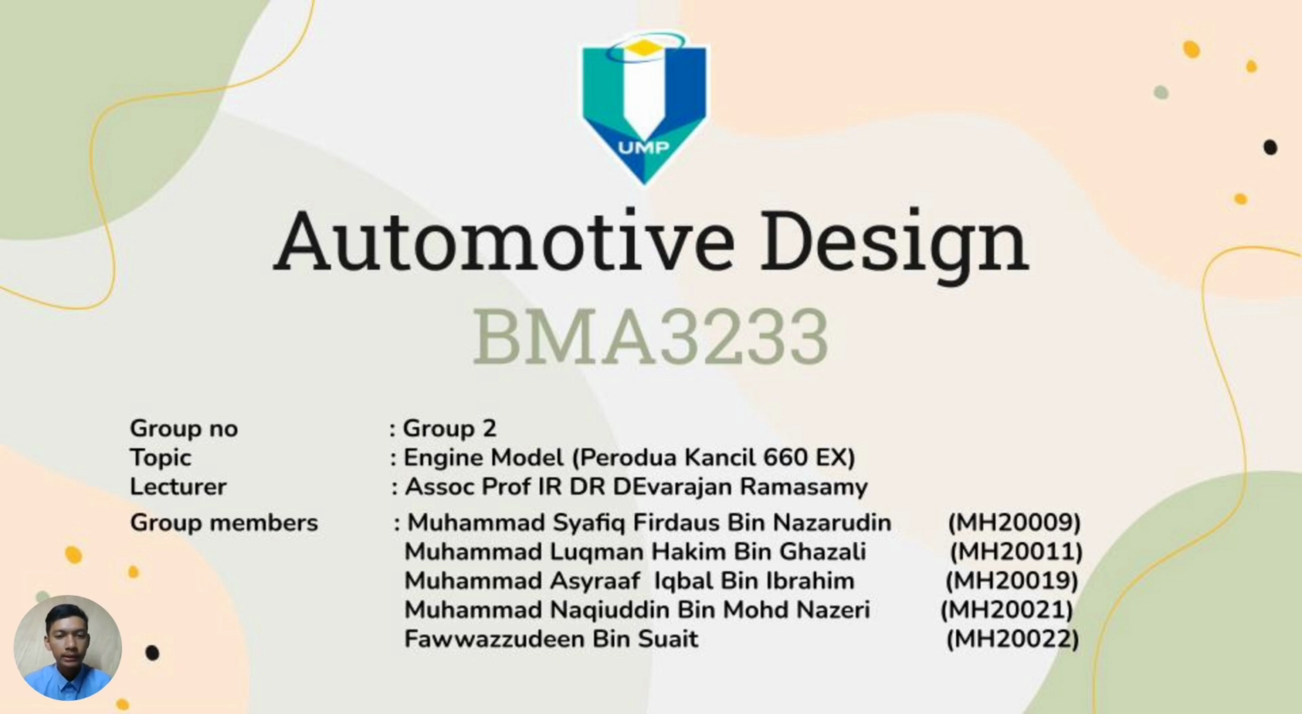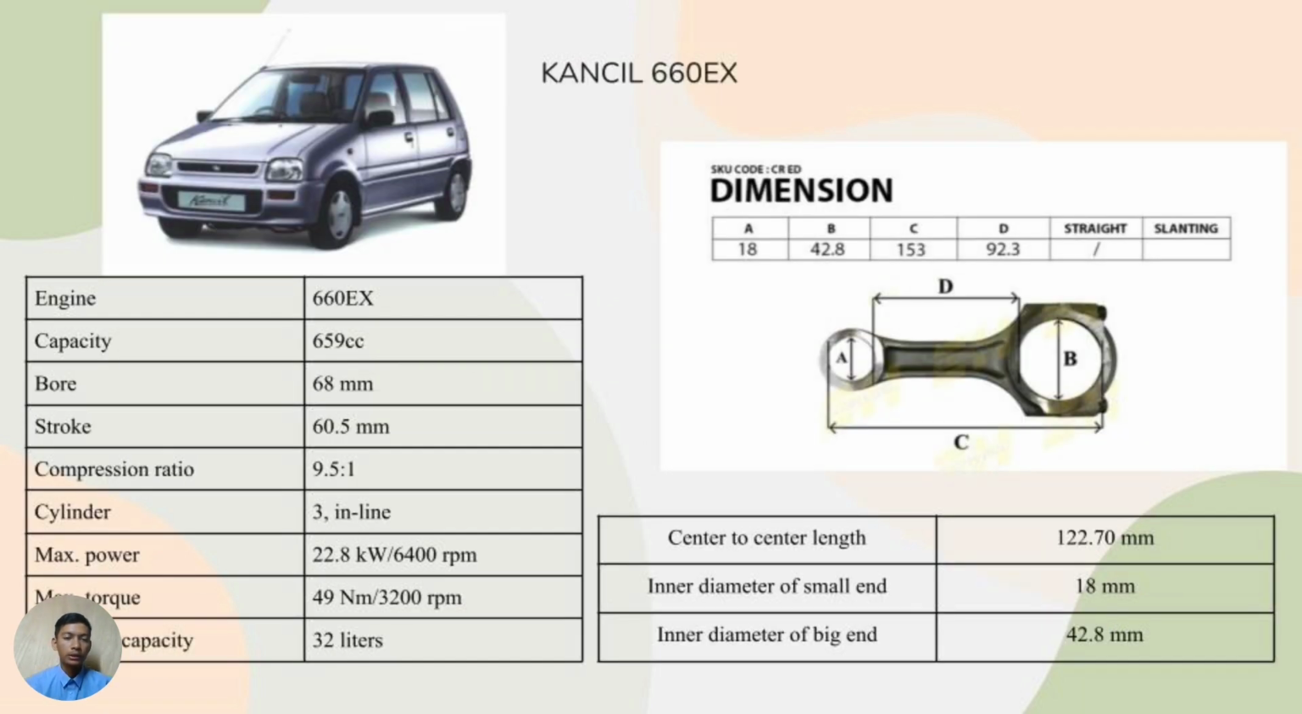I will introduce our project, Produa Kancil 660ES. For our engine specification, the engine is 660ES. The capacity of the engine is 659 cc, and the bore is 68 millimeter and the stroke is 60.5 millimeter.